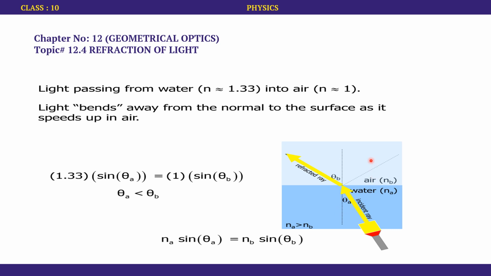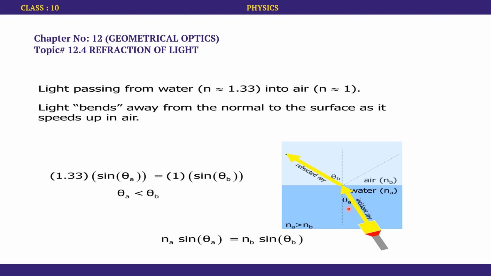If we plug in the values for this case, Na is the refractive index of the medium in which the incident ray is. For water, the refractive index is given here as 1.33, and sine theta A, where theta A is the angle of incidence, the angle between the normal and the incident ray.